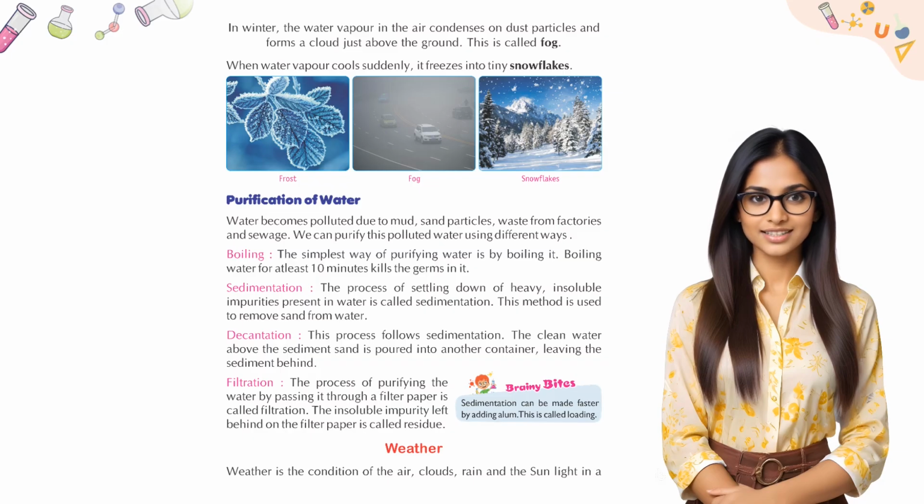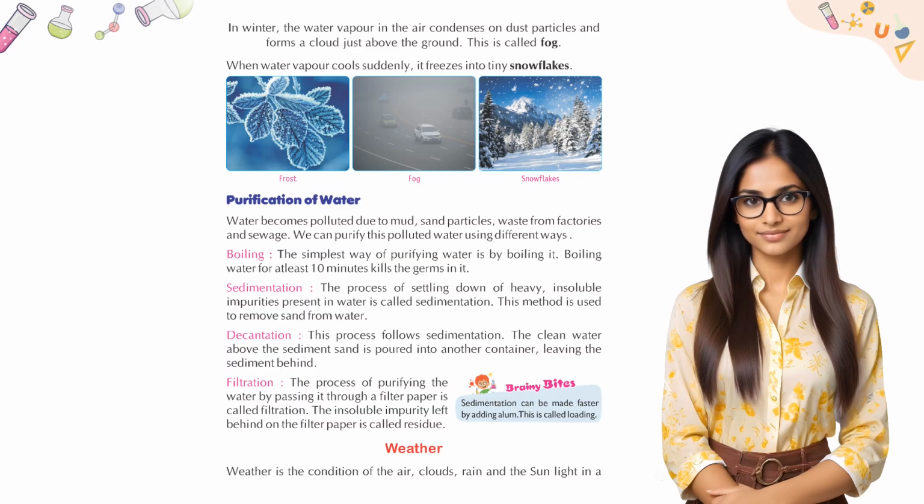The process of settling down of heavy, insoluble impurities present in water is called sedimentation. This method is used to remove sand from water. Decantation. This process follows sedimentation. The clean water above the sediment is poured into another container, leaving the sediment behind.